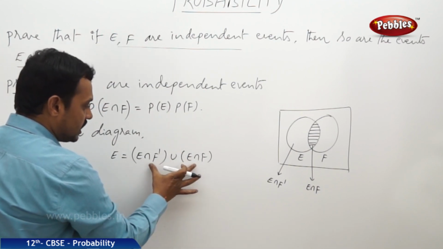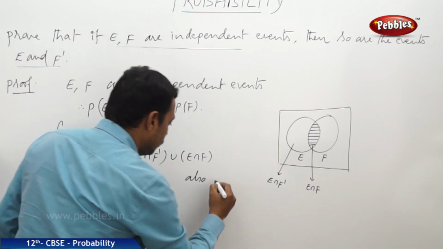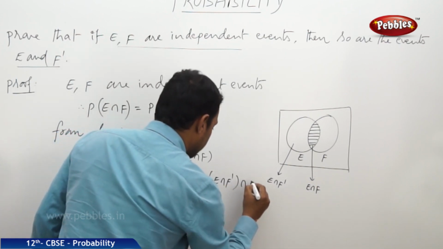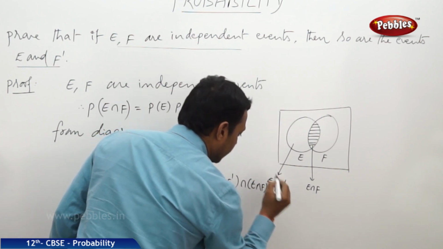There is no intersection part between these two, and also E intersection F dash intersection E intersection F is equal to phi.